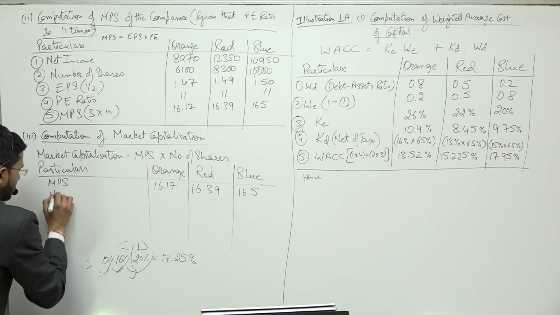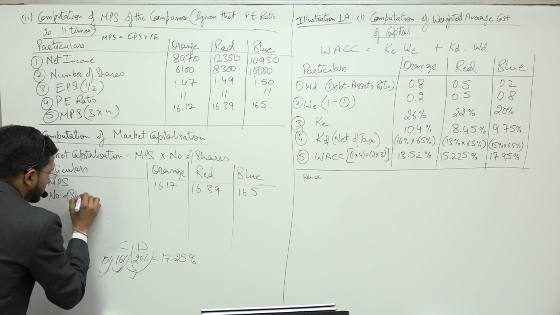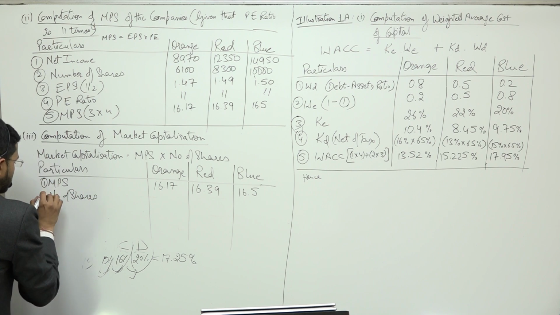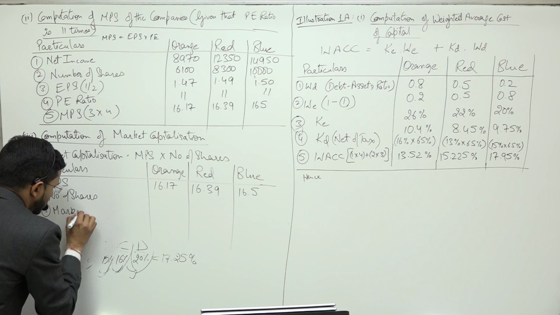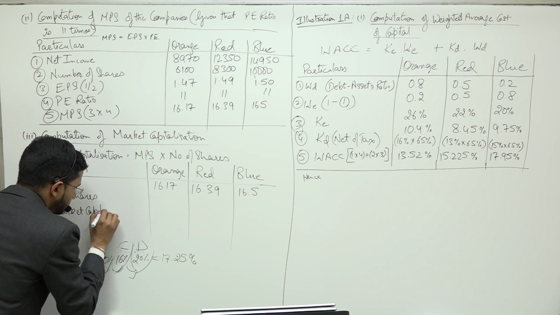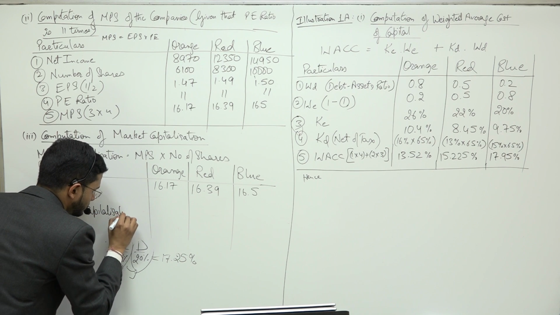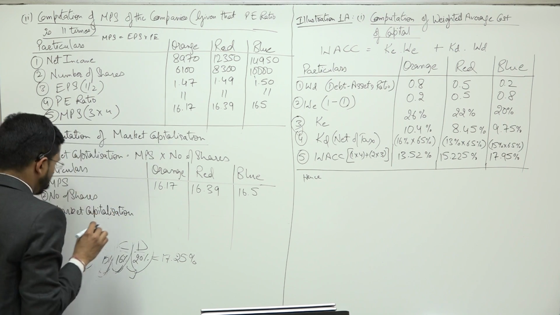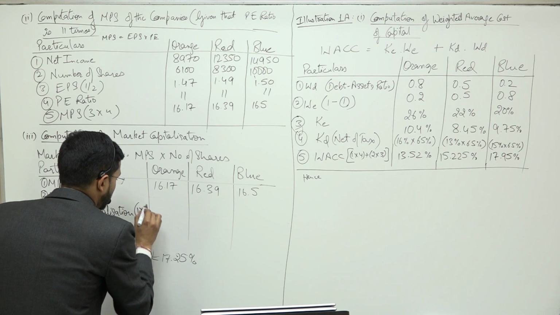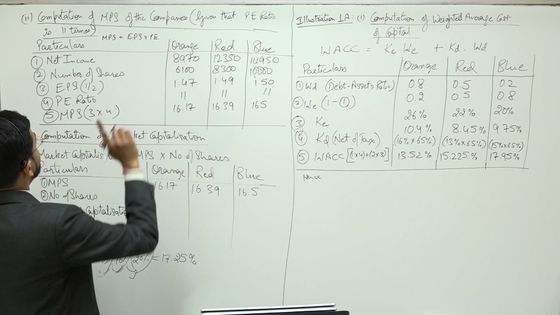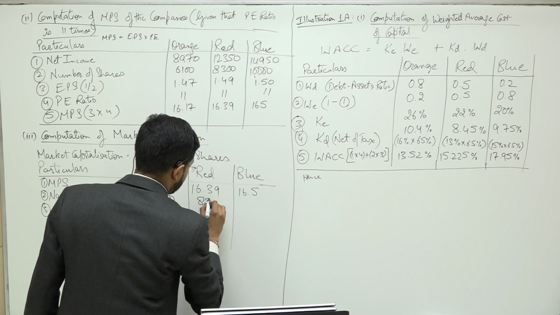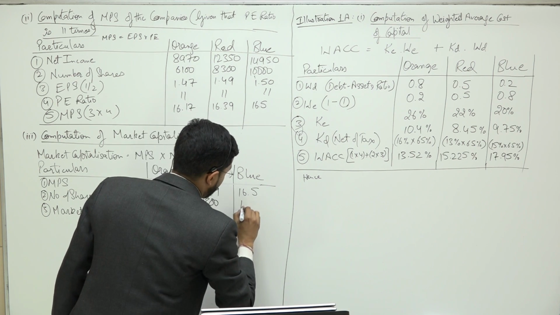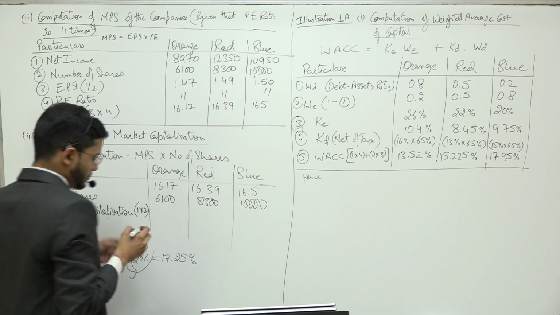Let us see what are the number of shares. So we will get to know about the market capitalization, which is 1 multiplied by 2. Number of shares are given in the question: 6100, 8300 and 10,000.